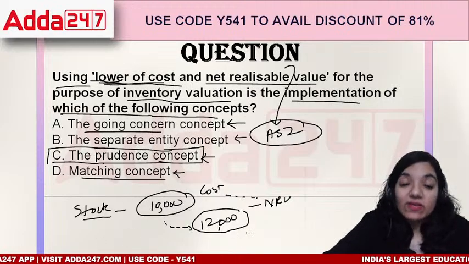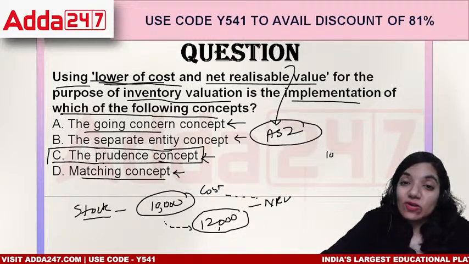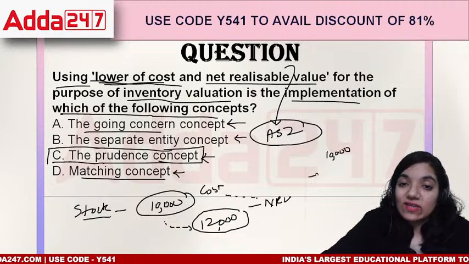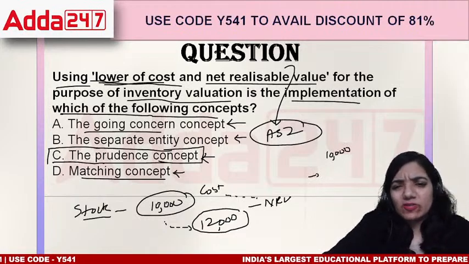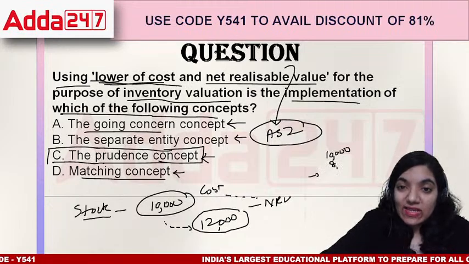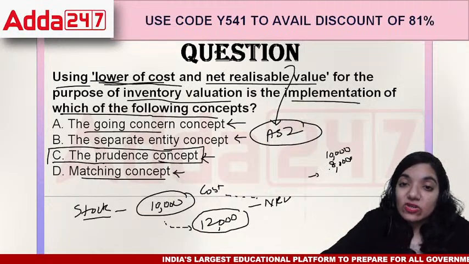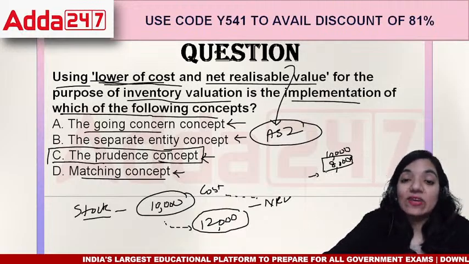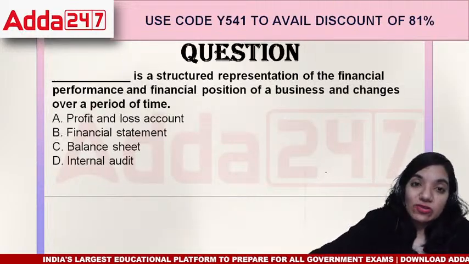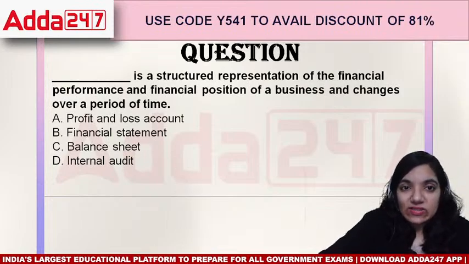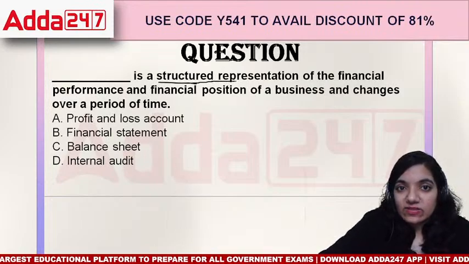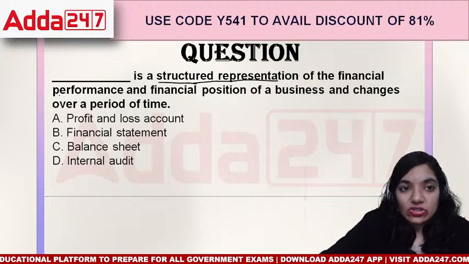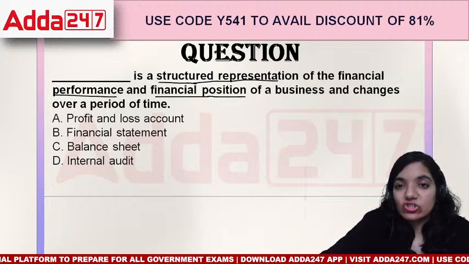If the NRV, that is net realizable value, is lower, say 10,000 is the cost and now this particular inventory is out of fashion and it is at 8,000 in the market, you will record it at 8,000, not at 10,000, because the valuation has declined over the period of time, right? So it is prudence.